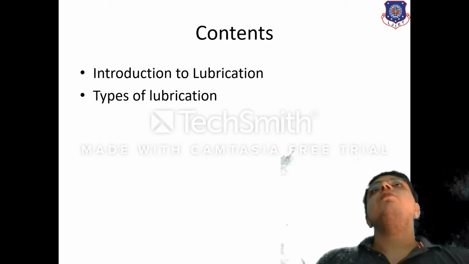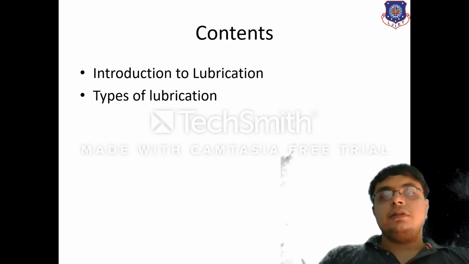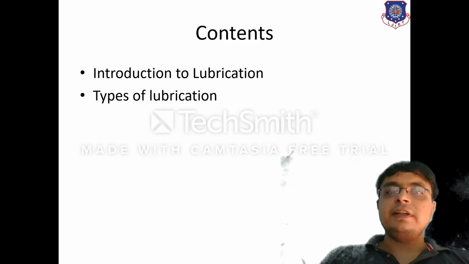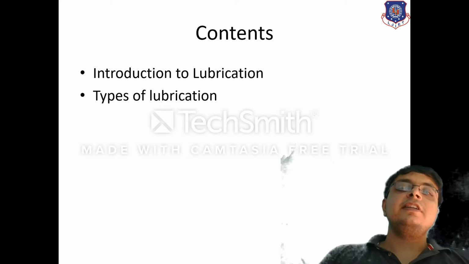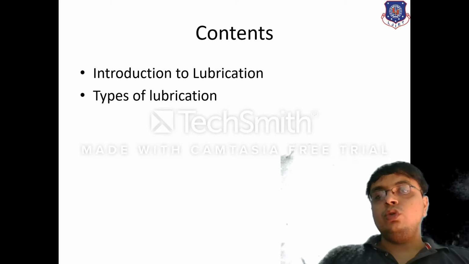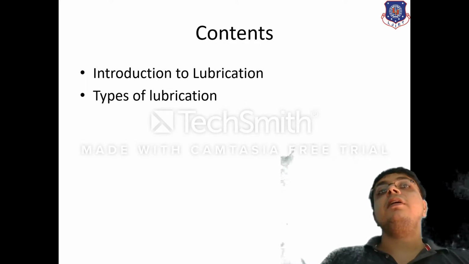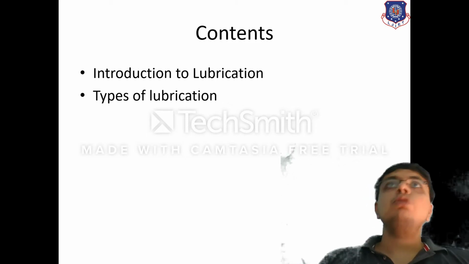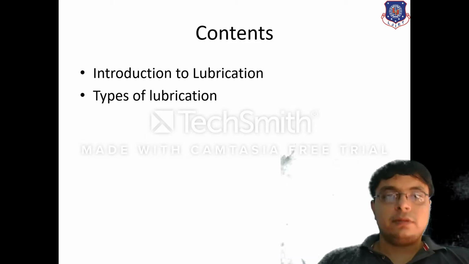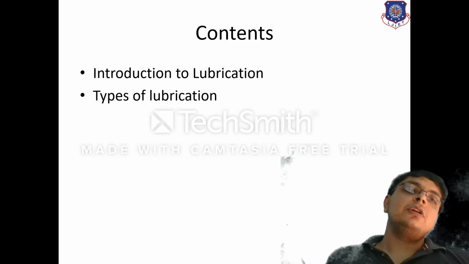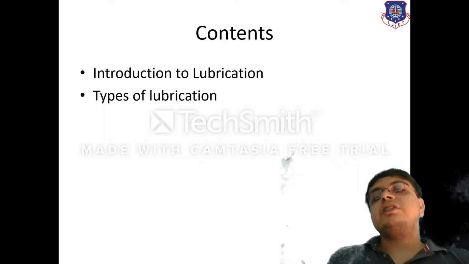We are in module number 3 of the industrial safety subject, and the content that we are going to discuss is the introduction to lubrication and types of lubrication. Lubrication is the method of providing lubricating oil to the equipment, machines, or a motor so that it can work properly in the industry, and the wear of these machines will be lesser.